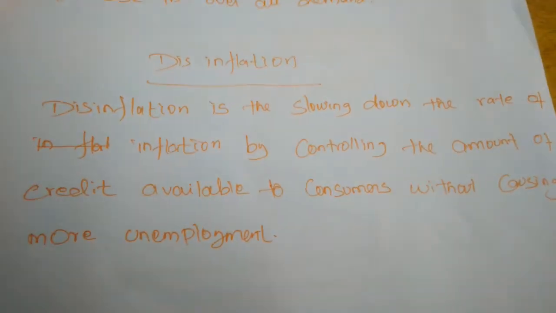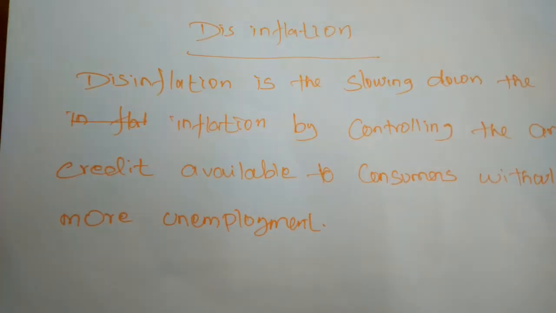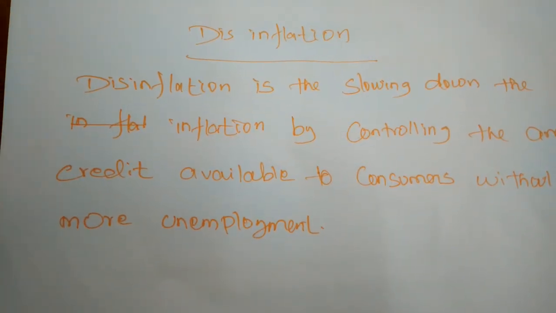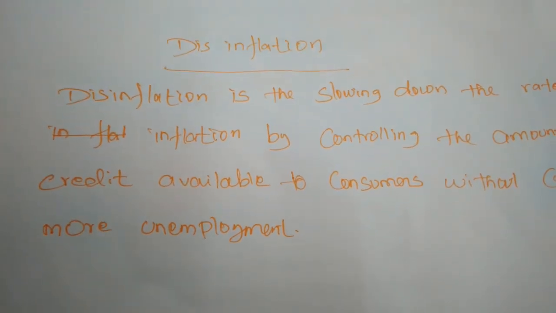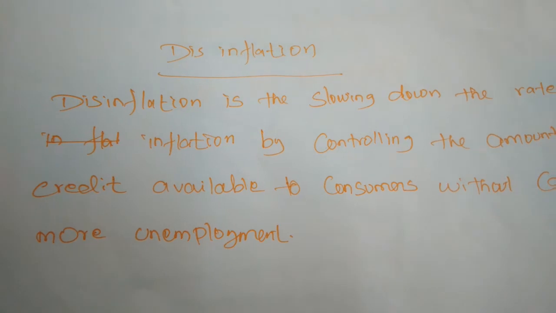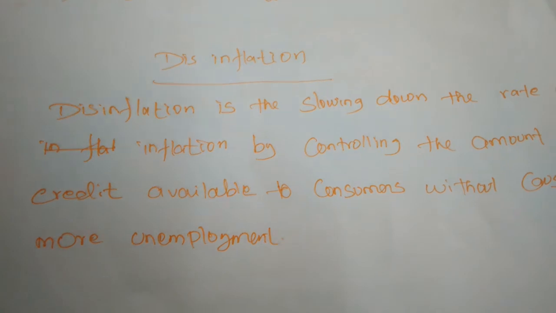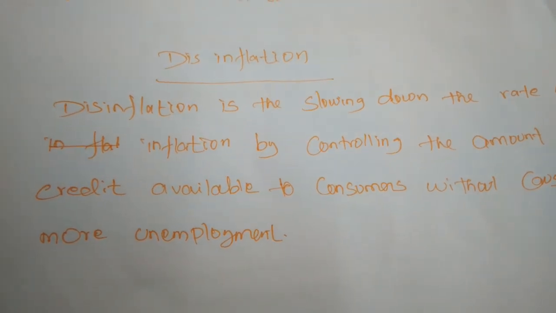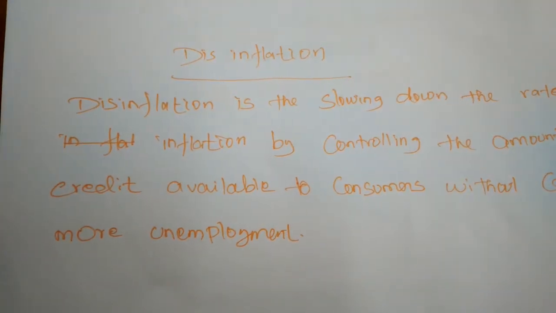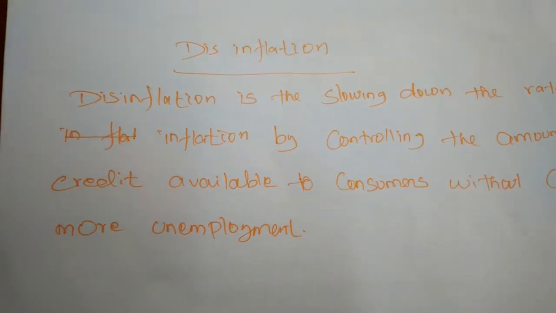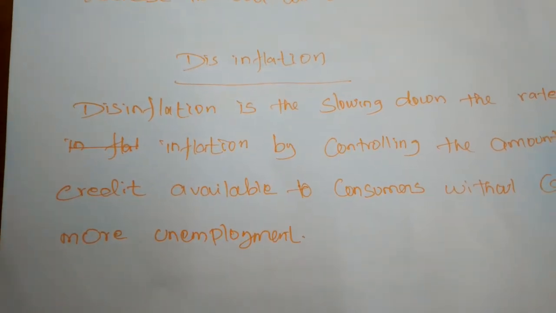The measures taken to reduce the inflation situation, or the slowing down of the rate of inflation, are called disinflation. How is inflation reduced? By controlling the amount of credit available to the consumers.